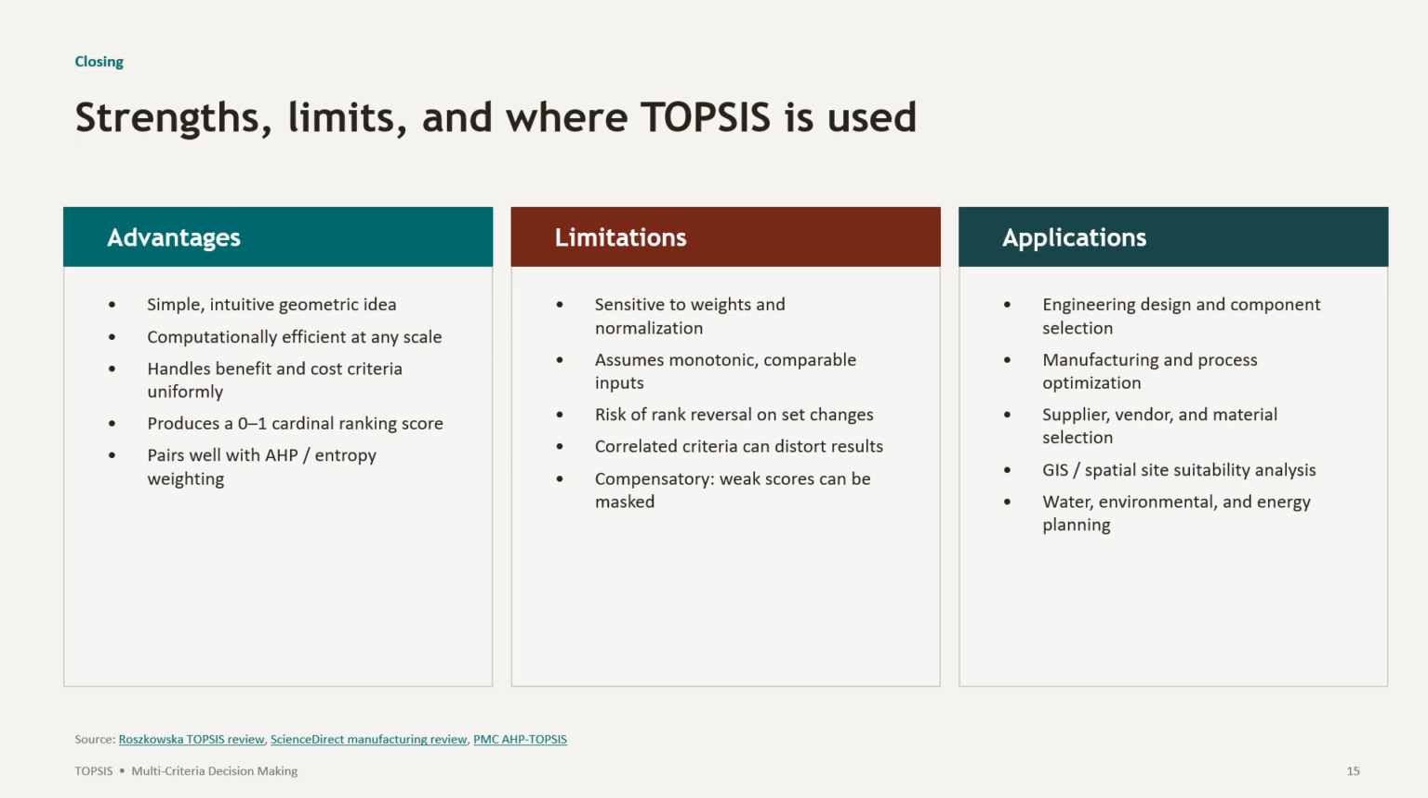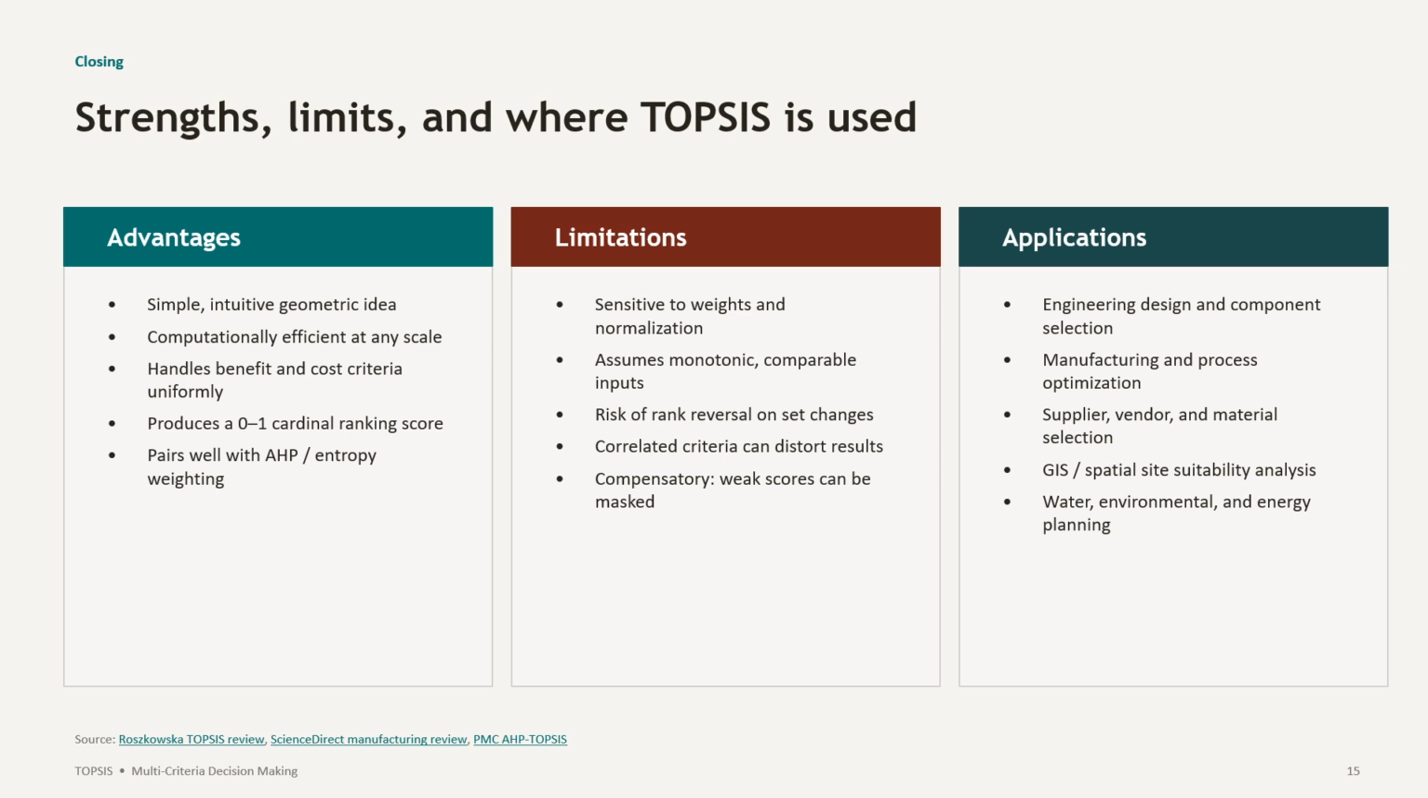What are the limitations? Sensitive to weights, that means the weights of the criteria. It can change the entire result. If you just change the weightage of the criteria, the result will change. And it assumes monotonic and comparable inputs. Okay, and there is a risk of rank reversal on set changes. And if the criteria are correlated, because the decision maker is giving the weightage, it can distort results.